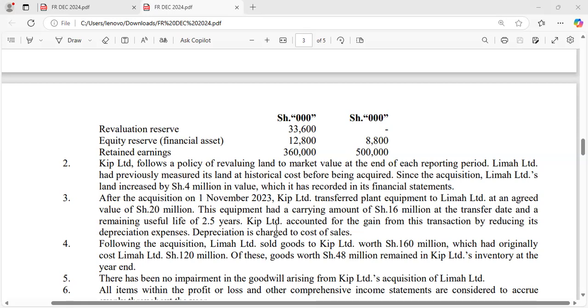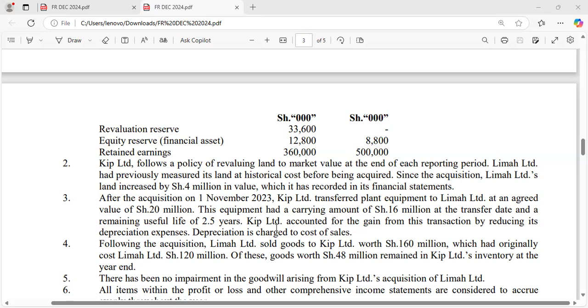We have the 4,000, which is the UPFA, and we have a depreciation overcharge.